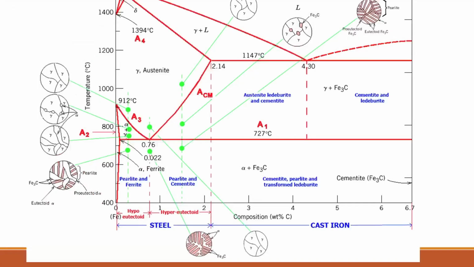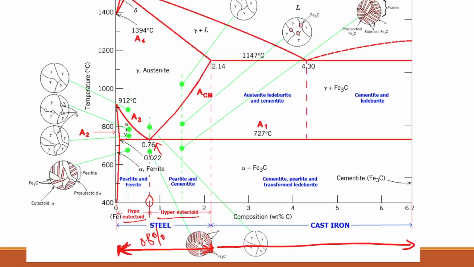Now the next question. Here you can see that this is 0.8% carbon, right? This is 0.8% carbon, and this is the hypereutectoid region. This is the hypoeutectoid region. This is the eutectoid point, and the steel basically comes in the region of 0 to 2%. 0 to 2% region is basically steel region, and after 2 to 6.67% it is cast iron, right? Please remember this.